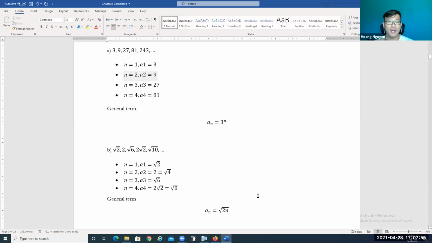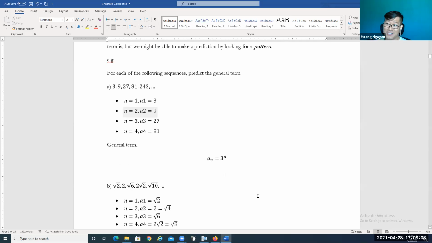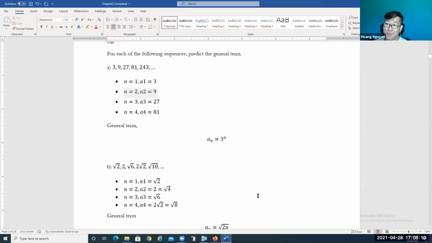Okay, so based on a list of a few terms, we might make a prediction to estimate what should be the general term of a sequence based on the pattern that you might be observing. The answer might be different. You might come up with another pattern, and if it works, then that should be okay.